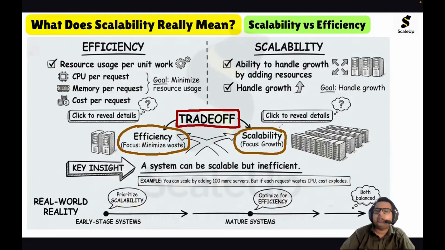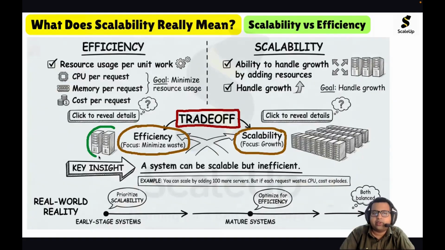And if we try to make the system efficient by minimizing the resource usage, we are making it less scalable, because for efficiency we have to use fewer resources.